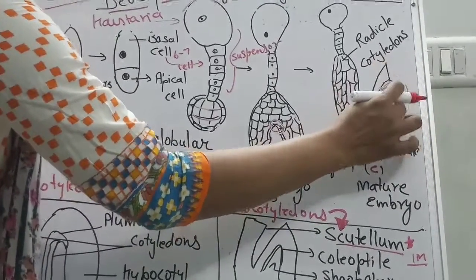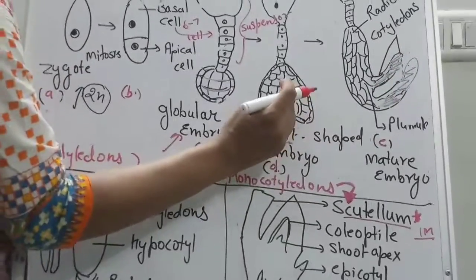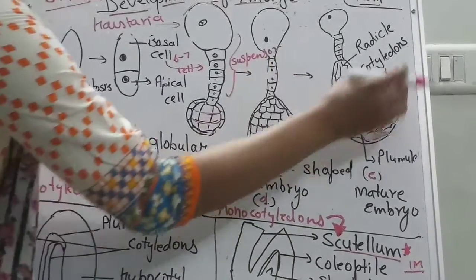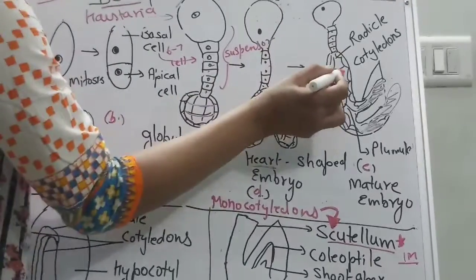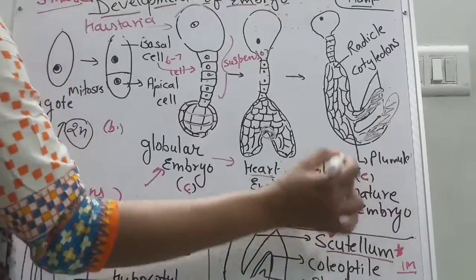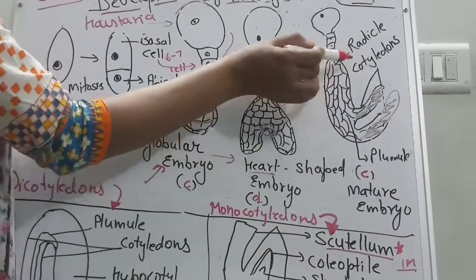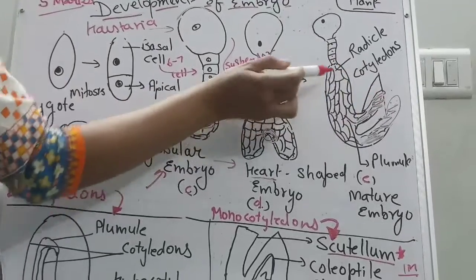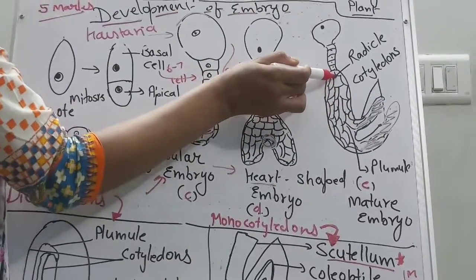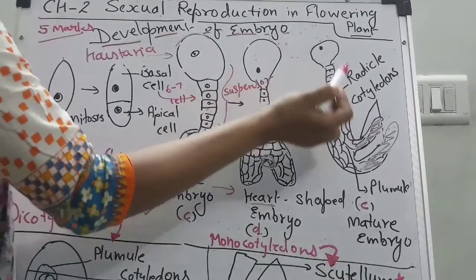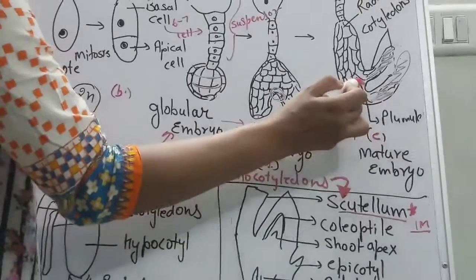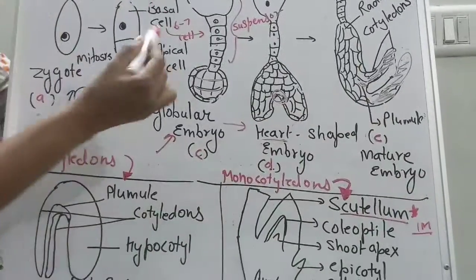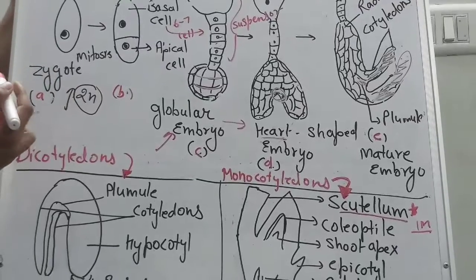These two cotyledons develop. The notch goes towards the upper side and makes these two cotyledons. Okay, so this is a dicotyledon mature embryo with two cotyledons. The upper part is the radicle, which is the future root system. This is the plumule part, the future shoot system.